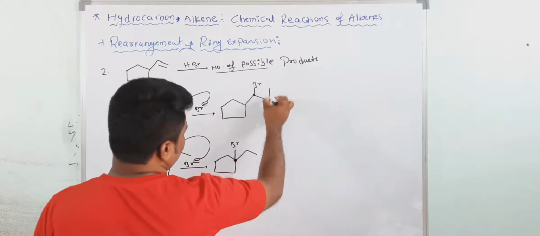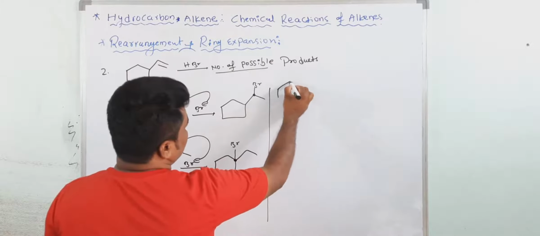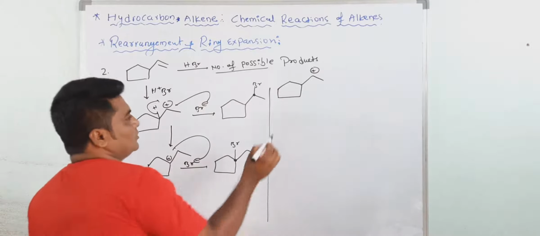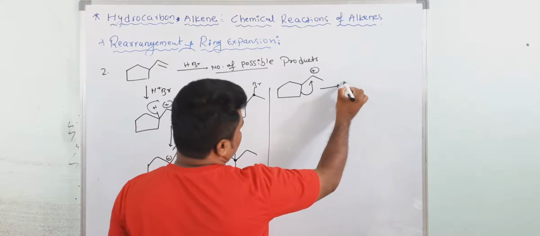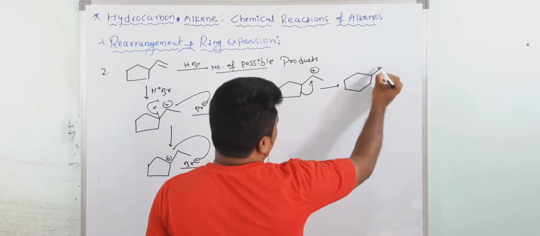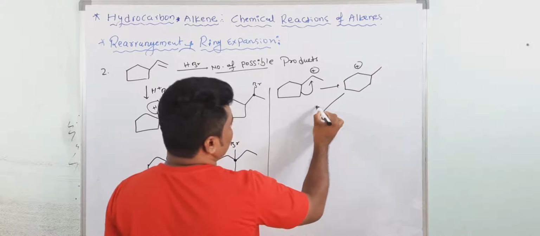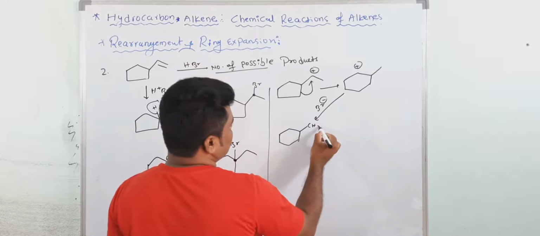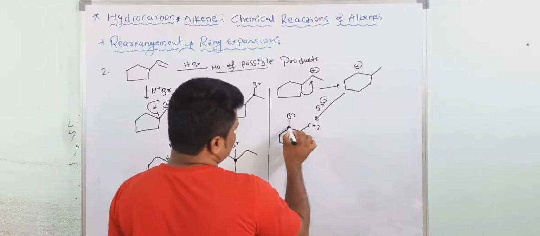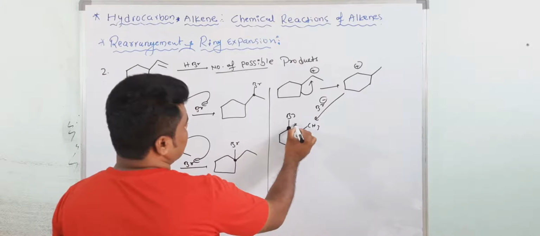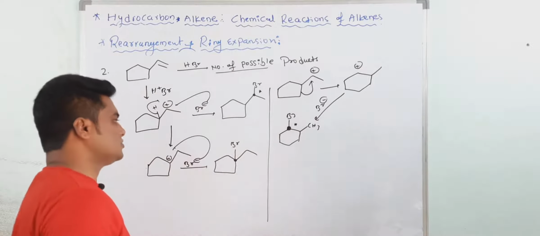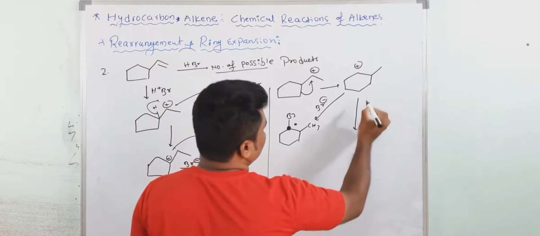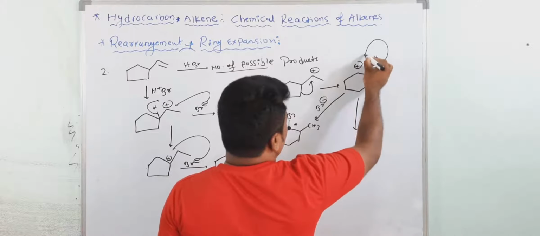Then, after getting your carbocation, ring expansion will take place. This is the first carbocation, then ring expansion will take place. See, you are getting a 6-member ring here. Then one possibility is there: Br will attack at this point, and you will get one more product. Again, this is a chiral center, all groups are different, and here also a chiral center, but I am not asking for stereoisomers. Understood? Okay, now what happened? Now a hydride shift will take place, giving a more stable carbocation.